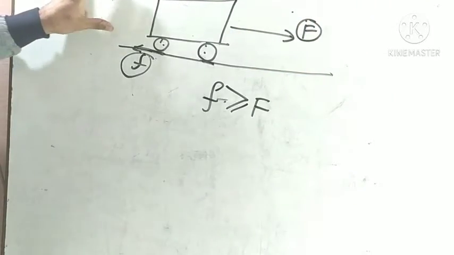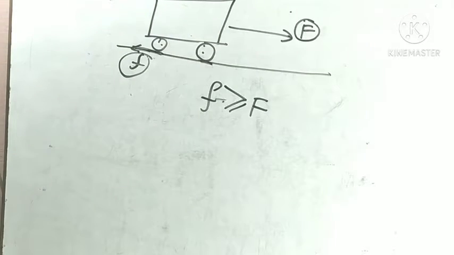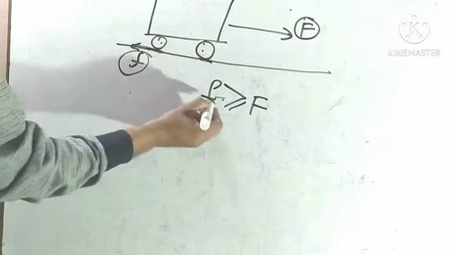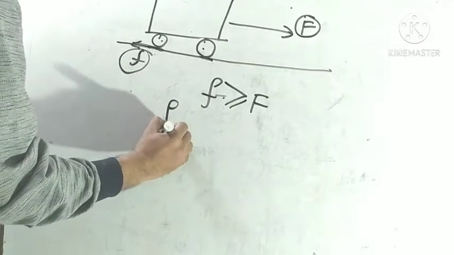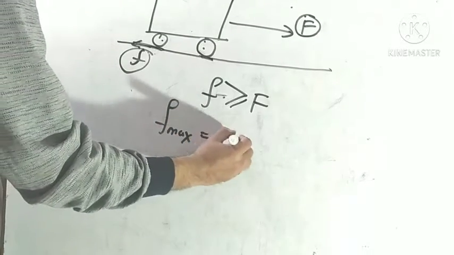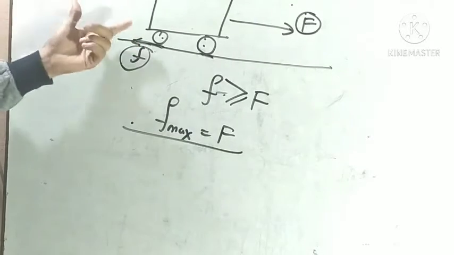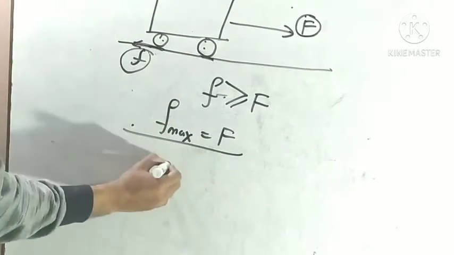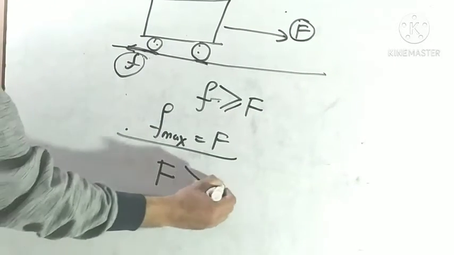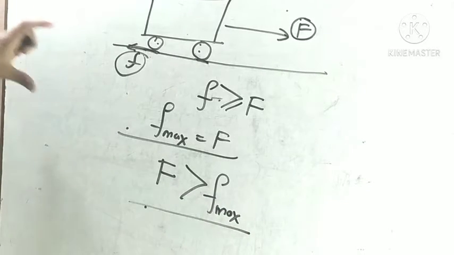But when this body just starts moving, that frictional force reaches its maximum limit. I mean F maximum. That is called the limiting friction value. Okay, after a certain limit, this body starts moving. I mean at that time, the external force is greater than F maximum, the static frictional force.